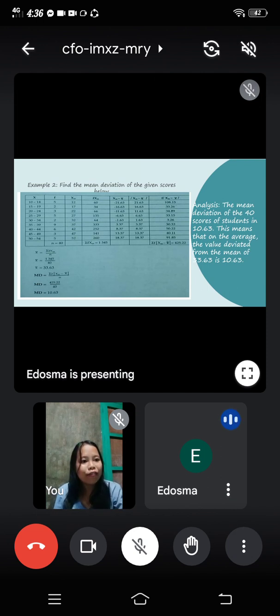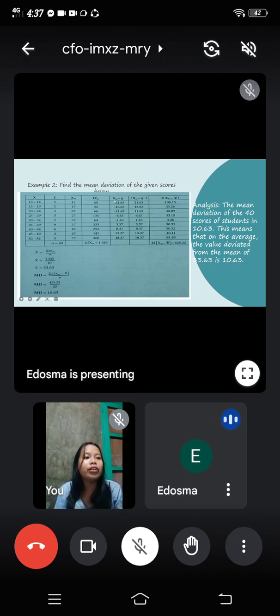So how did we get 40? We add the frequency. Did you get that? Okay. After getting that, let's substitute the values. That's the summation of f times the midpoint would be 1,344, and our n would be 40. So our mean value is 33.63.